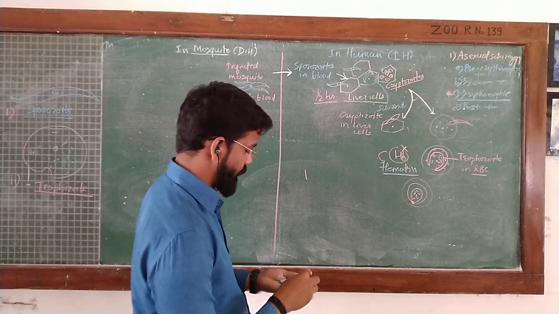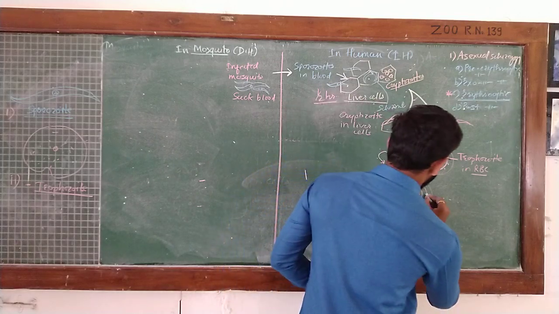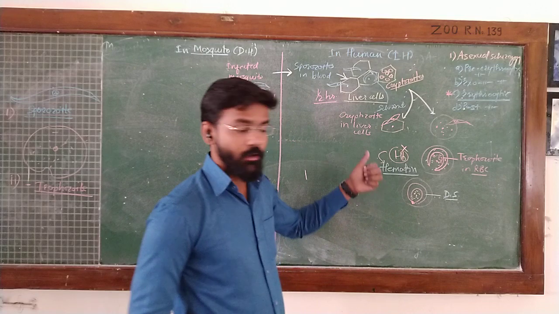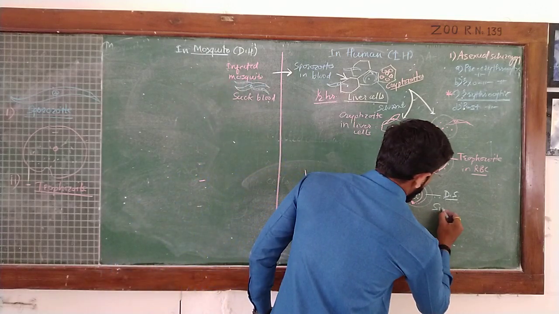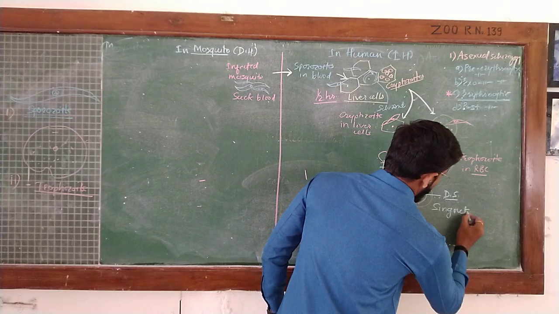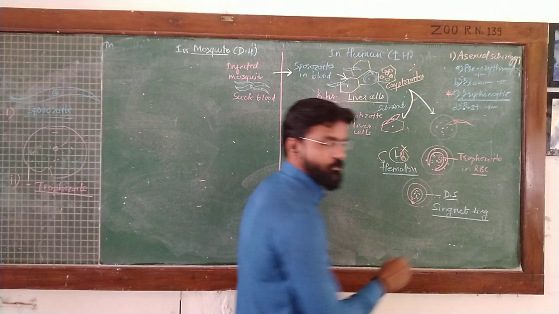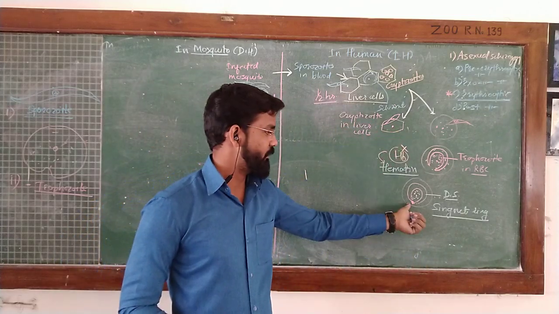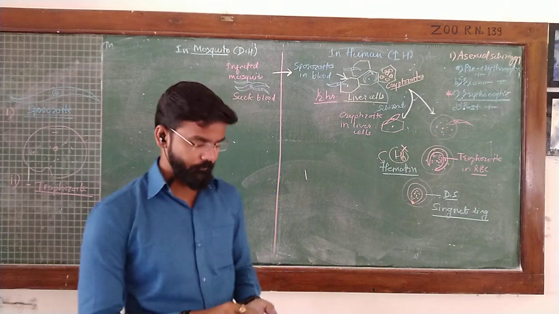Here, this stage of the parasite is considered a diagnostic stage. That is, under microscopic examination, this parasite appears as a ring-like form, and therefore this stage is called the signet ring stage, which is the diagnostic stage of malaria, and it appears like a ring-like structure with a peripheral position of the nucleus.